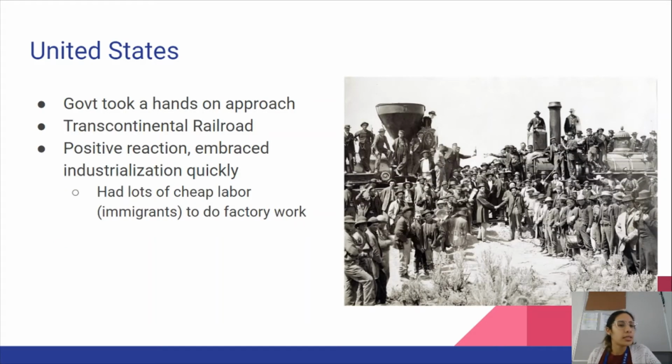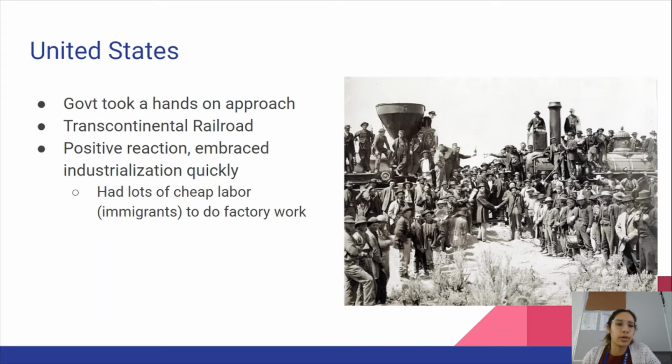So in the United States, the government took a hands-on approach to industrialization, where they actually sponsored lots of these big projects. One example is the Transcontinental Railroad, and that's the picture right here. But they also had a hands-off approach in that a lot of times they let corporations do whatever they wanted, and corporations took advantage of that by not paying their workers and by creating monopolies. The US had a very positive reaction to industrialization.